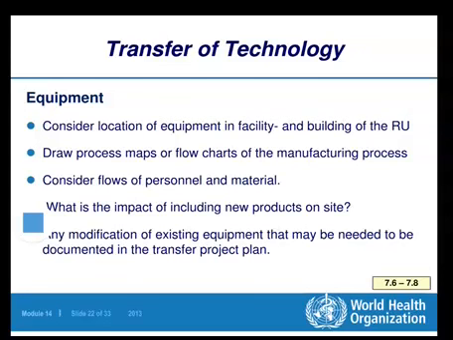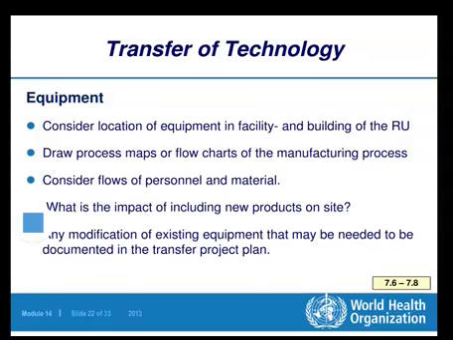Draw process maps or flow charts of the manufacturing process. So this is quite obvious. Then when we have to set up a manufacturing plant, it is important to have that process map or flow chart of that manufacturing process, so that the layout can be planned for the different equipments according to the process flow, according to the flow chart.